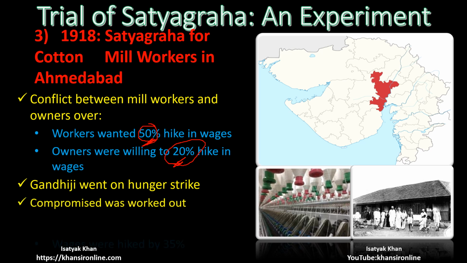Now Gandhiji provided the solution: 35%. Gandhiji convinced workers, you are demanding 50%, demand 15% less, and convinced owners to give 15% more than what they were offering. So 35% was the solution.